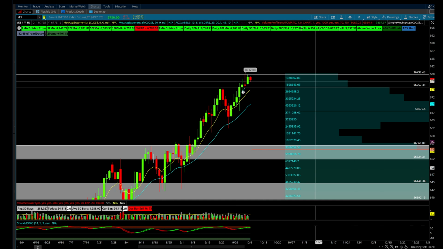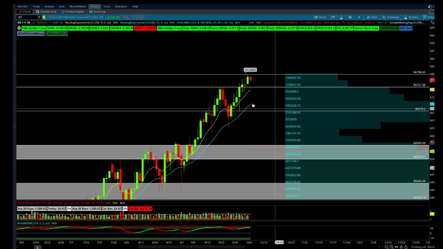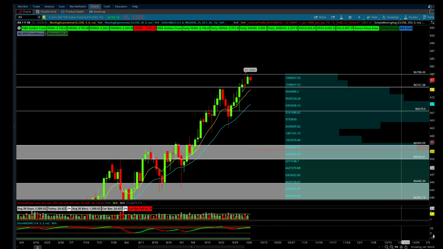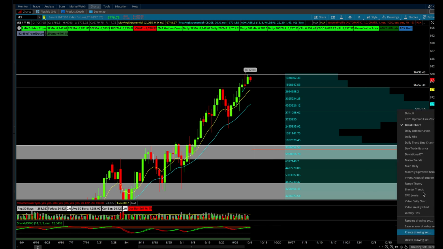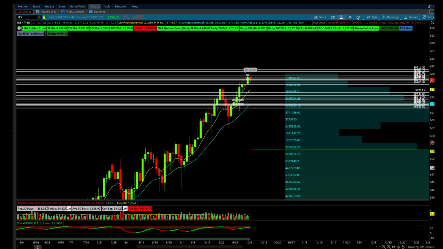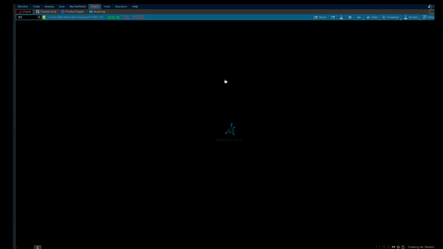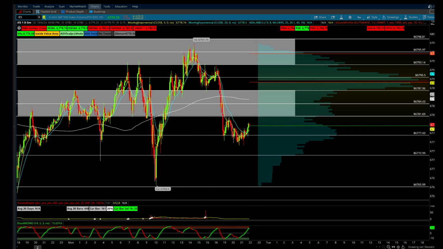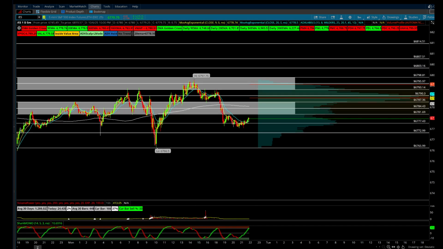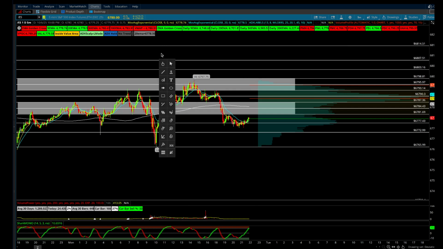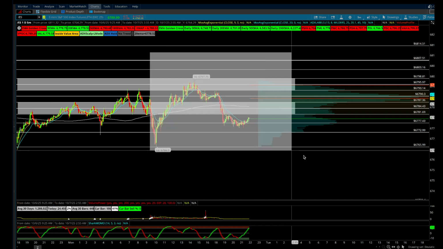All right, so got some new levels here for us that I will be watching. Let's get into the day trading chart here and take a look at some levels that I'll be watching for tomorrow. I did post this on my Twitter for everybody to take a look at as well, if that is something that interests you. But here they are, and we will go over them together right now.